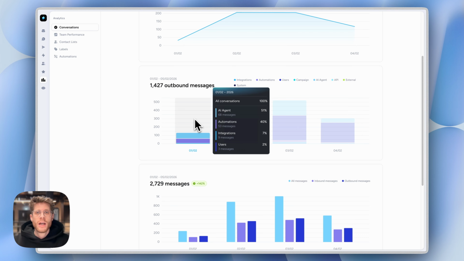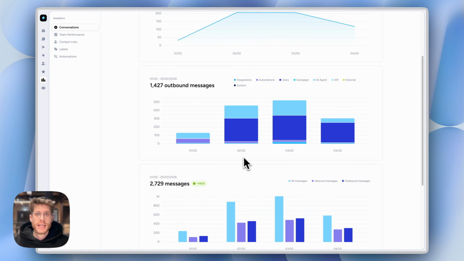Like here, for the most part, 51% were sent by the AI agent, then another 40% by automations, integrations, and users. Super interesting to see how much you're already doing with automations and AI integrations. So here you can see everything in detail. Integrations is everything like Make, Zapier, and so on. Then we have automations, which should be pretty self-explanatory.